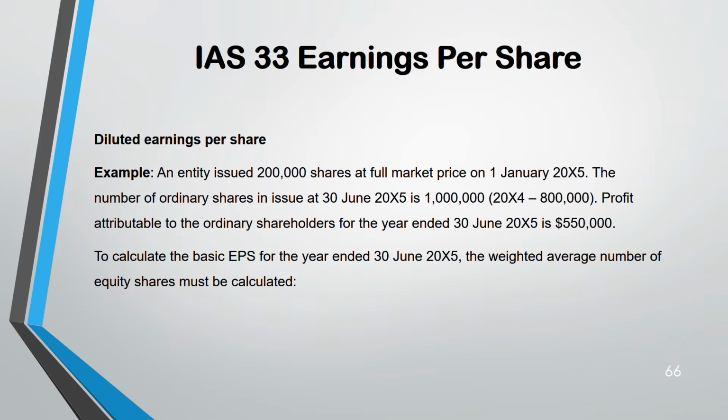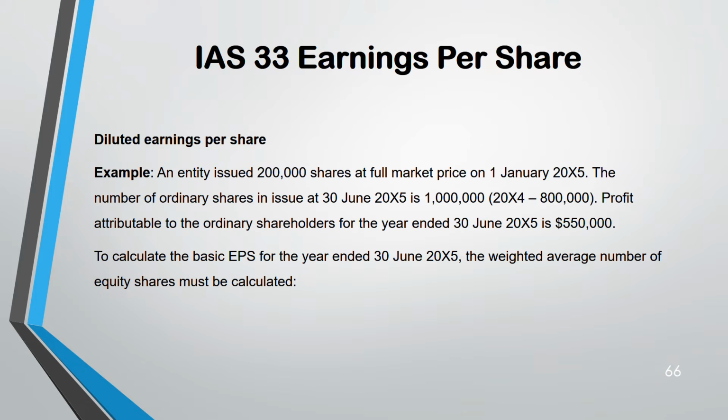Example. So let's say the entity issued, first we'll calculate basic EPS. The entity issued 200,000 on 30th June 2005. On 1st January 2005, there were 800,000 shares, and they issued 200,000, so it became 1 million on 30th June 2005. Profit was 550. Can you understand? It's only for 6 months. After 6 months only they issued the shares.